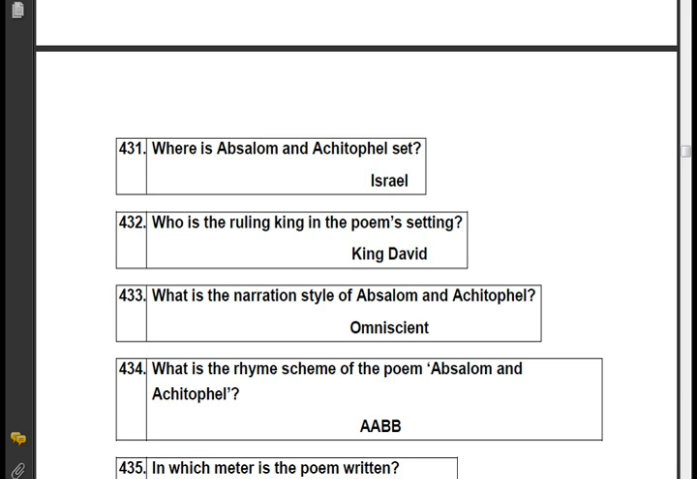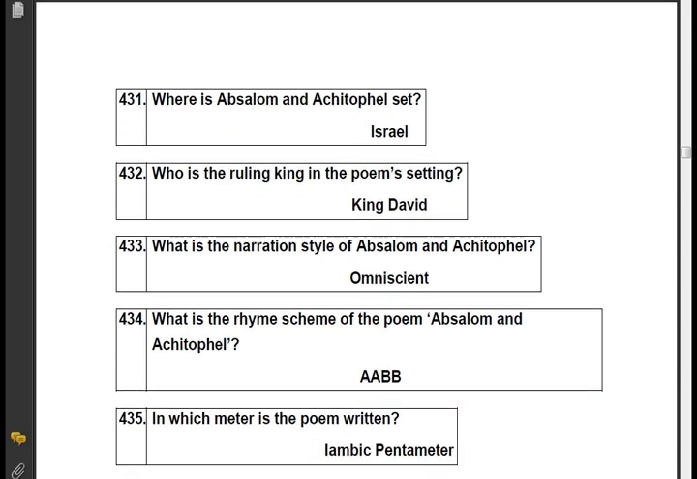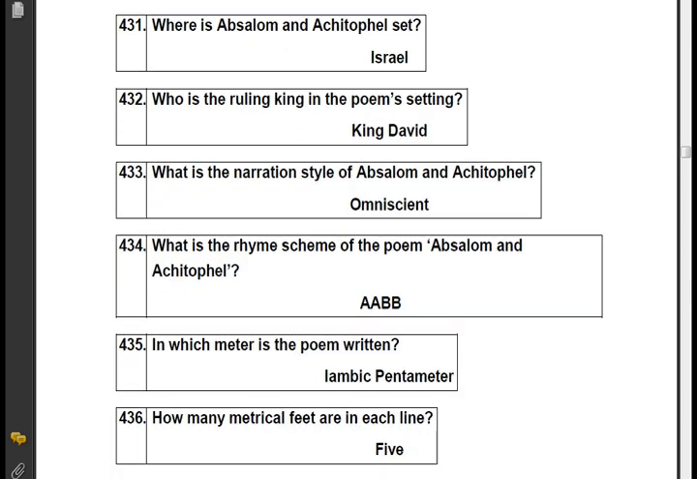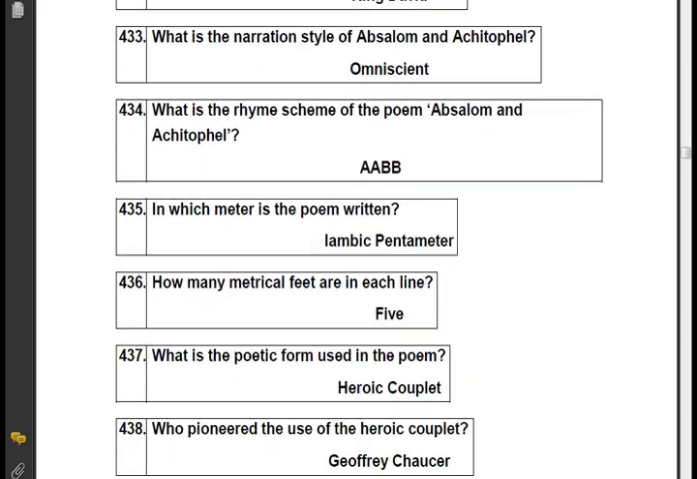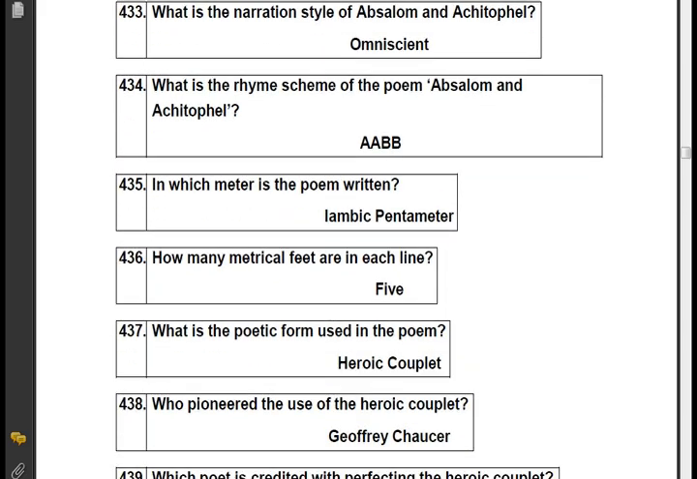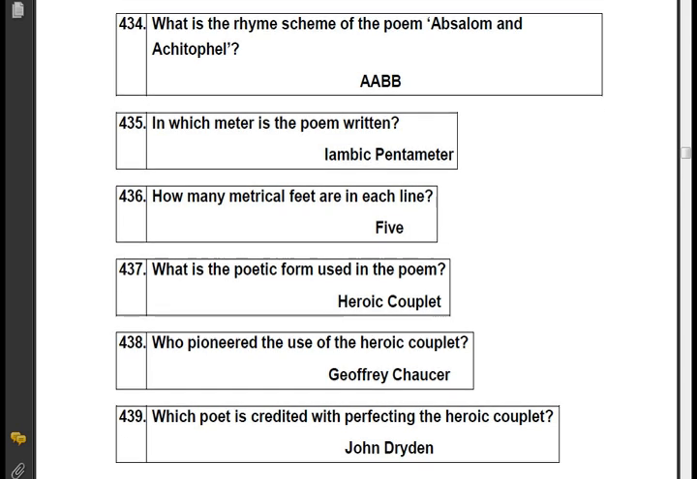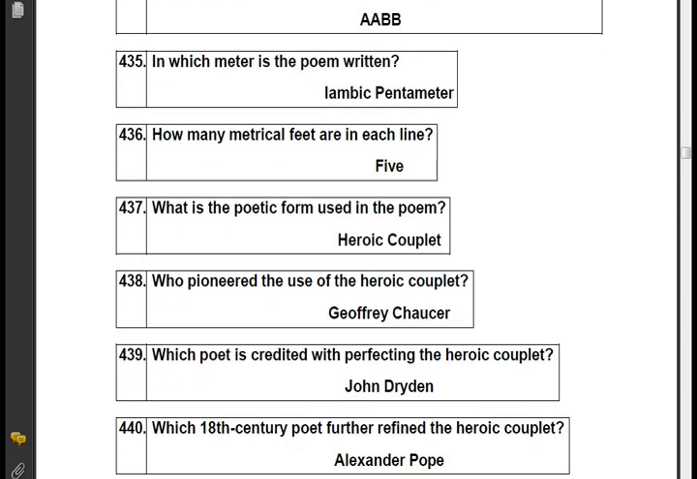King David. What is the narration style of Absalom and Achitophel? Omniscient. What is the rhyme scheme of the poem? AABB. In which meter is the poem written? Iambic pentameter. How many metrical feet are in each line? 5. What is the poetic form used in the poem? Heroic couplet. Who pioneered the use of the heroic couplet? Geoffrey Chaucer.